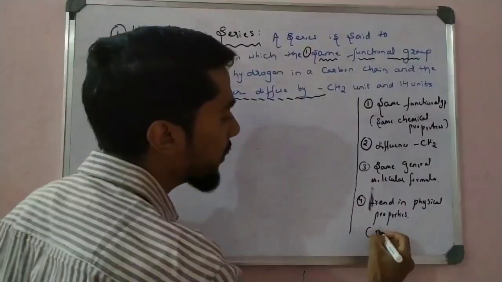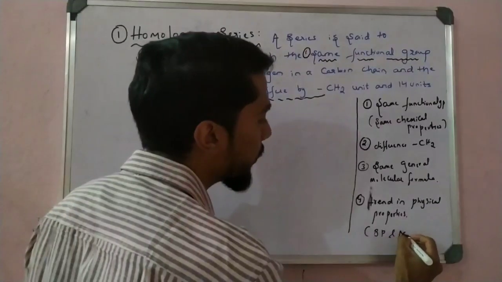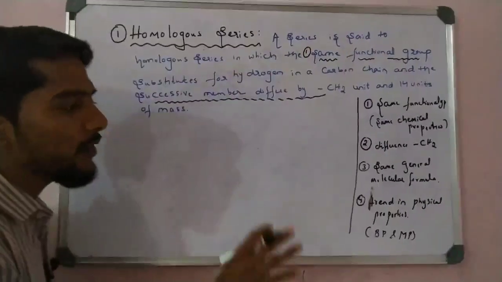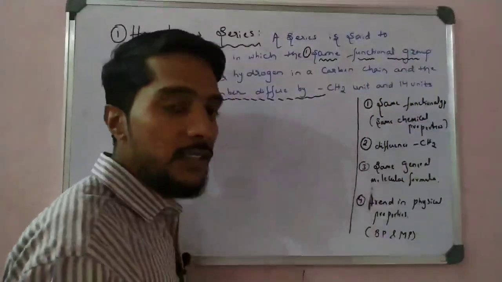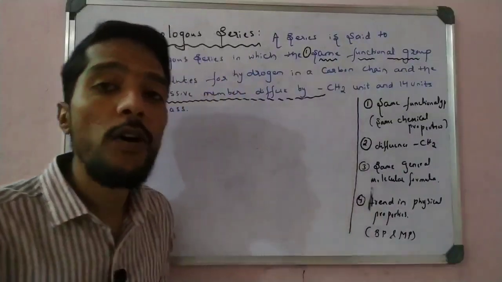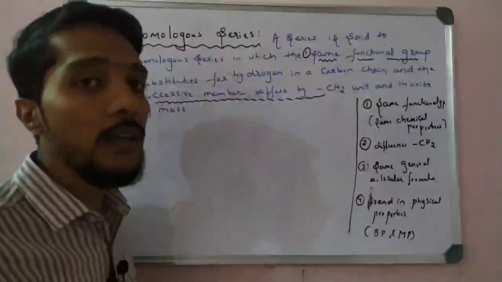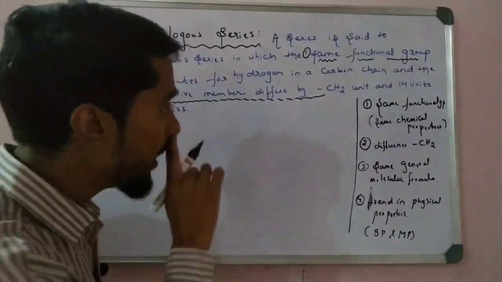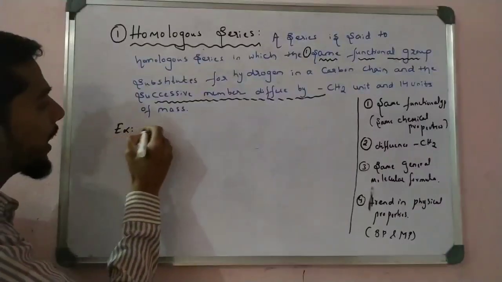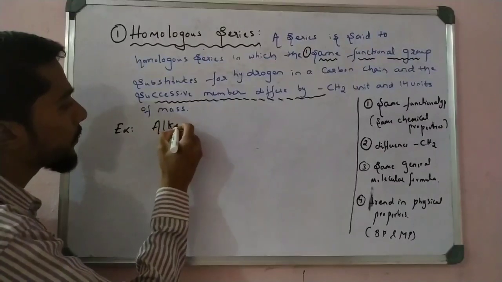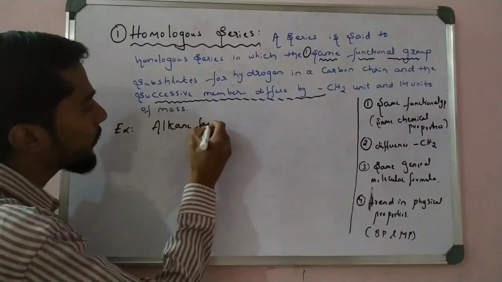So by using these conditions, if any series satisfies them, then we say that series is a homologous series. I can take the first family, that is alkane, as an example. Alkane family.